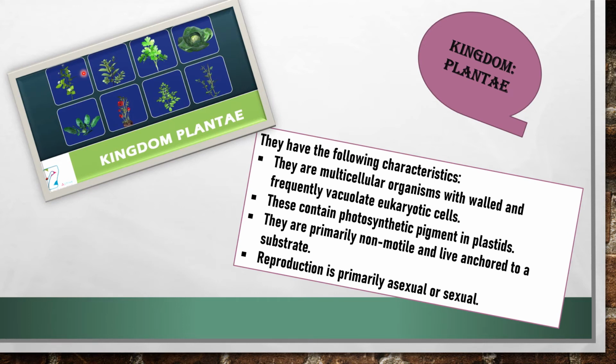The next one is kingdom Plantae. Kingdom Plantae consists of multicellular organisms that are autotrophic in their mode of nutrition. They contain the green pigment chlorophyll, which helps them to make their own food by the process of photosynthesis. Most of these organisms are attached to the soil by their roots.